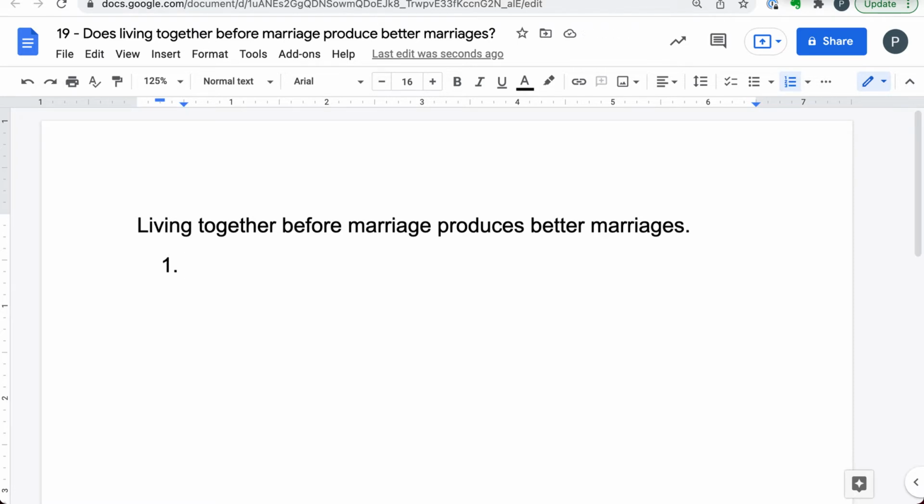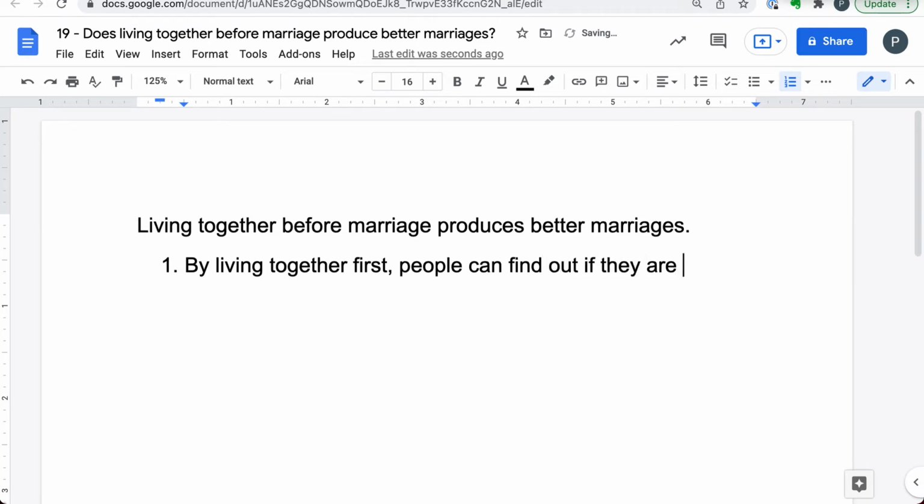The first one that I immediately came up with was that by living together first, people can find out if they are compatible, and if they are not compatible, they can go their separate ways.